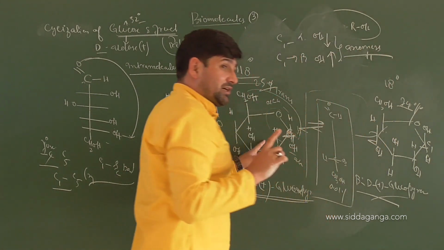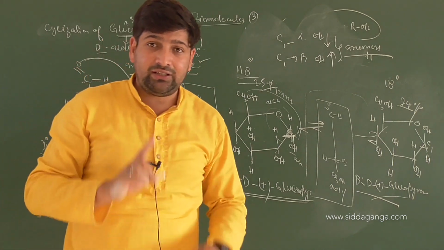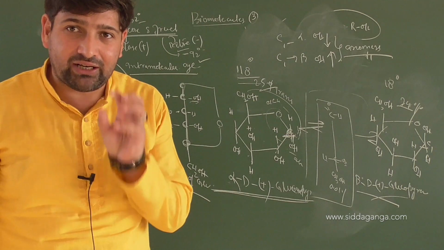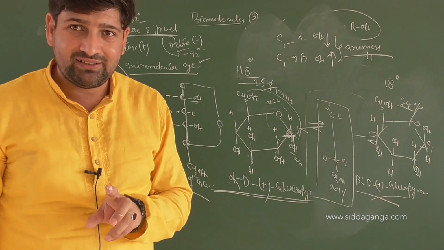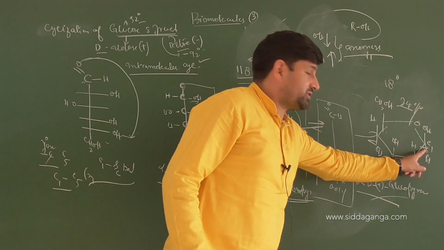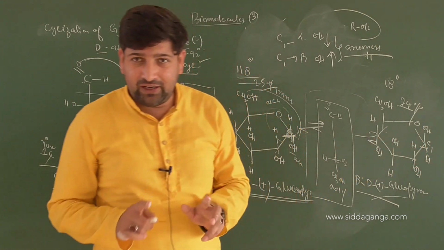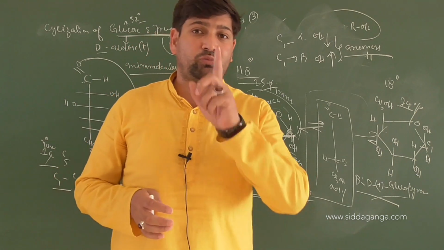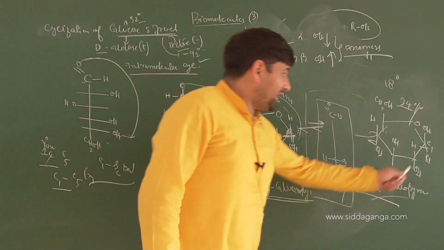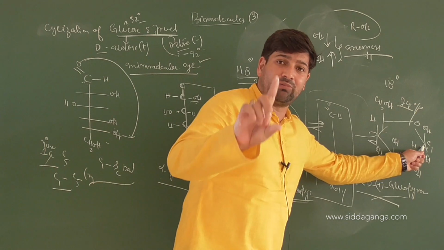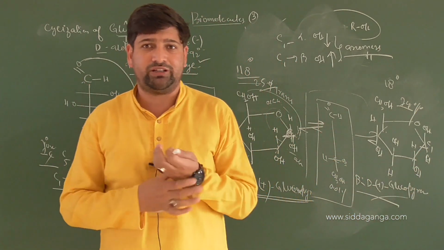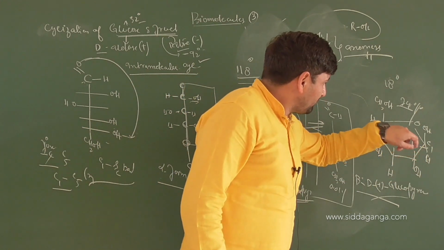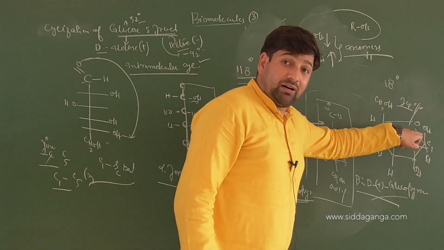So anomers are the isomers that differ in the relative position of OH at a particular stereocentric carbon, and that carbon is which carbon? C1. If it is differing in the relative position of OH around any other position except carbon number 1, we call those as epimers. So technically, anomers are special type of epimers at carbon 1. That's a basic thing I want to mention. What are anomers? Anomers are special epimers at carbon 1.